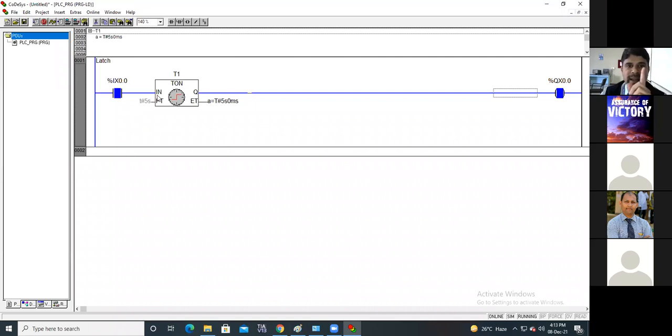The timer has one enable bit, and that enable bit is, we can say, the on/off switch. The output will remain on until this enable bit is getting signal. See, as I remove the signal from the enable bit, the output immediately turns off. Now please try this basic timer, and please set it.